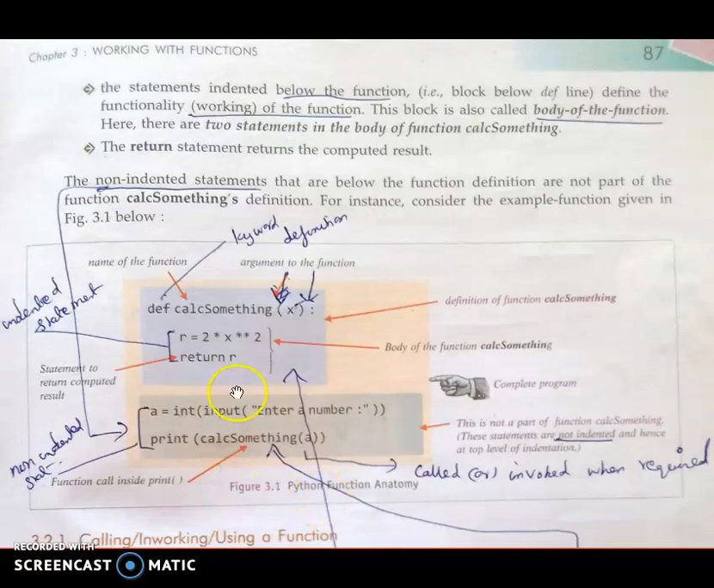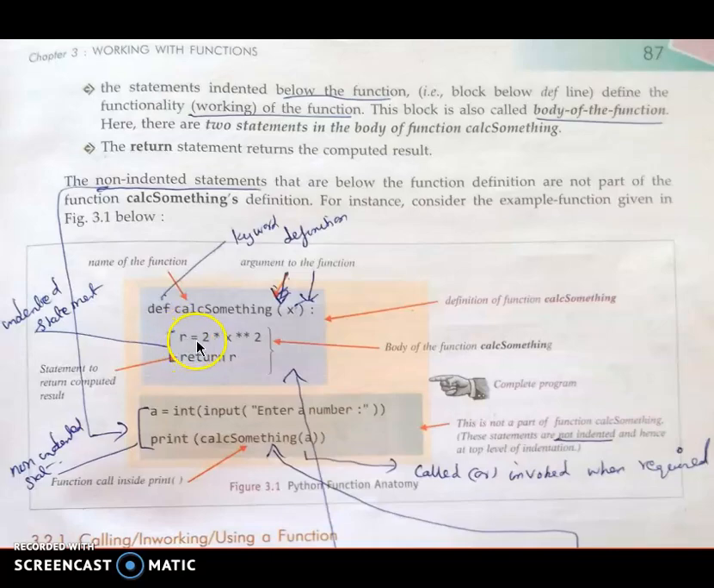So here, def is a keyword, and calc something is the name of the function. Then arguments we can pass within the parentheses, and the colon means the definition of the function ends here, and these are the indented statements. Indented means there is some space. We can provide it by using the tab key, which is near the number 1, on your left-hand side.